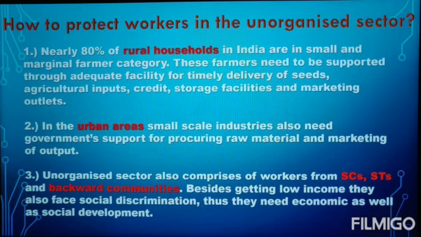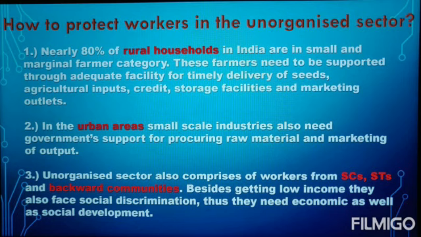Number 2 is about workers of unorganized sector in urban areas. And in this point, we will talk about small scale industries owners. So students, just like small and marginal farmers, they also need to be protected. And it can be done through proper supply of raw materials and market for their outputs.